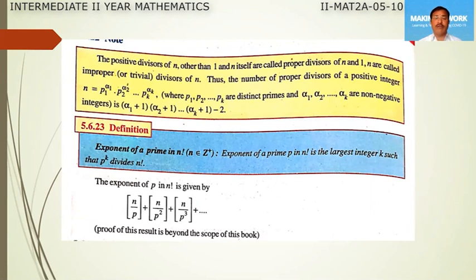So the exponent of a prime number p in n factorial is the largest integer k such that p power k divides n factorial.